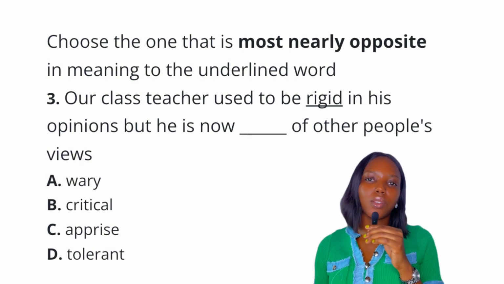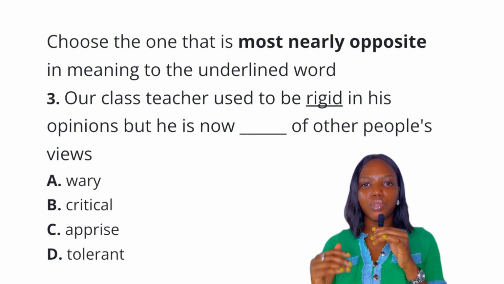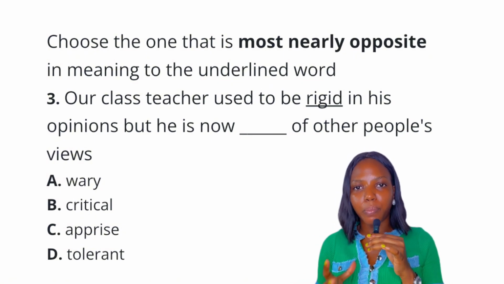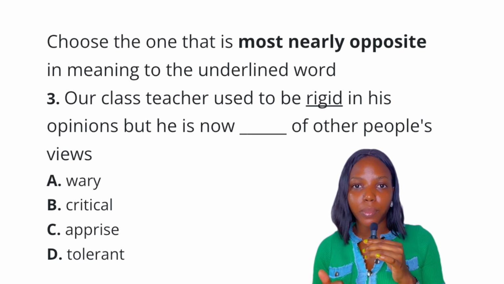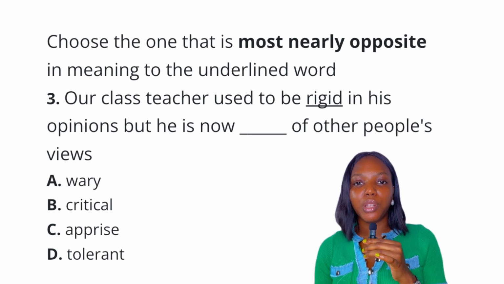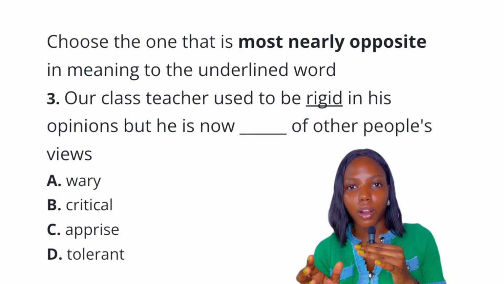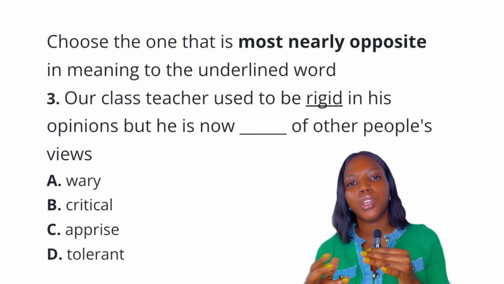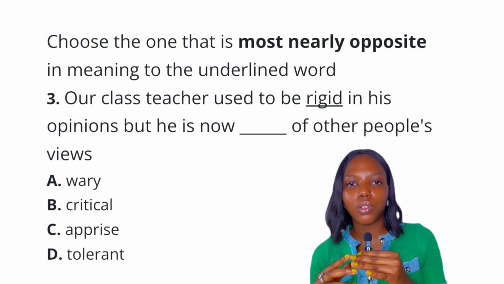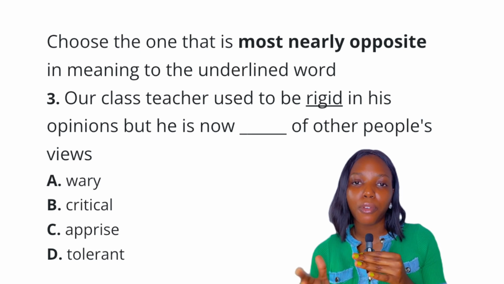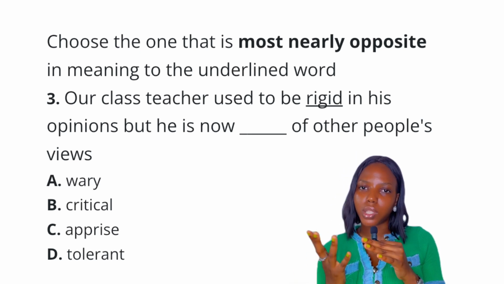Question 3, still on the antonyms. The word is rigid. Rigid means not flexible, not bending, firm. Option A, wary. Wary is being cautious, being watchful, as in be wary of her. Option B, critical. Critical means to find fault in something. You can relate it to the word criticize.